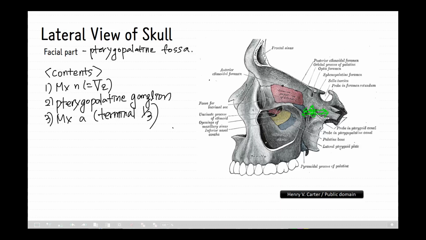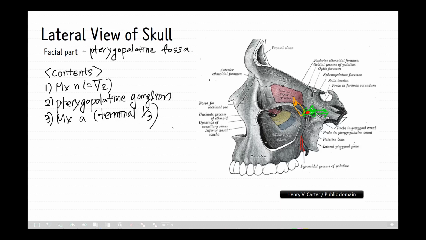And anteriorly, via the medial end of the inferior orbital fissure, the pterygopalatine fossa communicates with the orbit, and medially via the sphenopalatine foramen, around here, it communicates with the nasal cavity, and laterally through the pterygomaxillary fissure with the infratemporal fossa, as I described earlier in the infratemporal fossa section, and inferiorly via the pterygopalatine canal, which cannot be seen well in this figure.